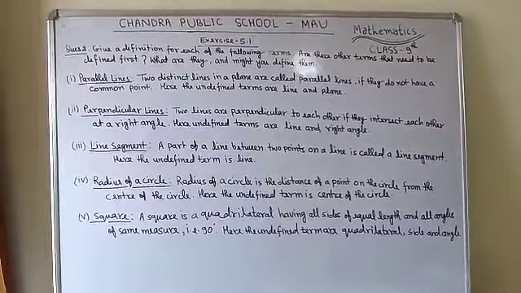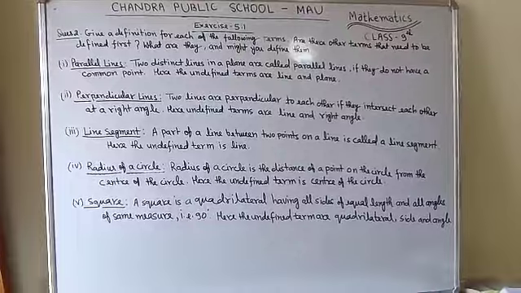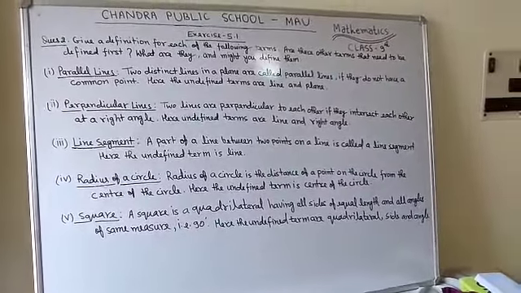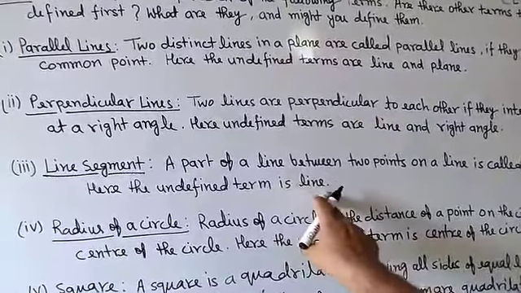Next one is the line segment. A part of a line between two points on a line is called a line segment. So a line segment is a part of a line. What is the undefined term here? Here the undefined term, again, is the line.